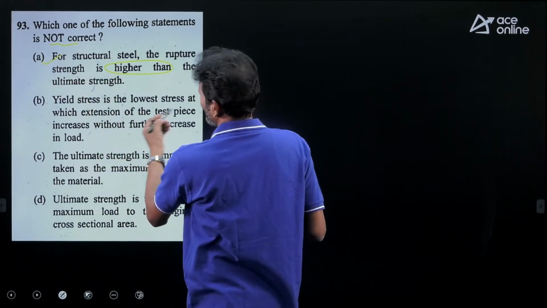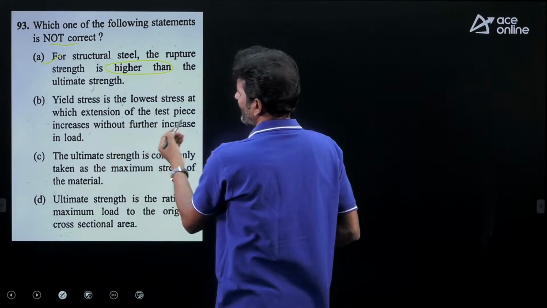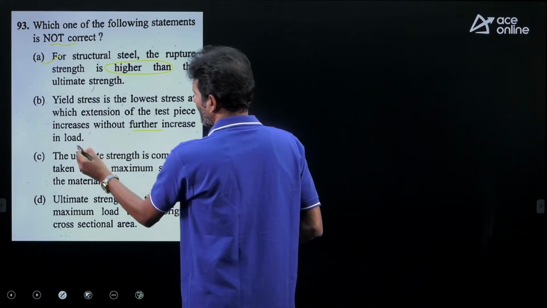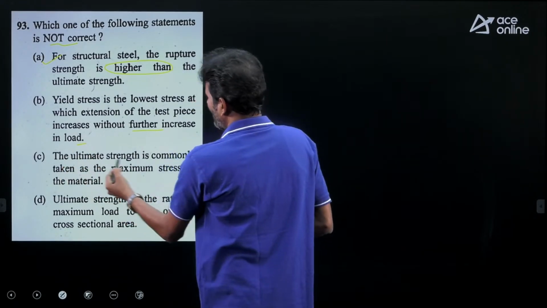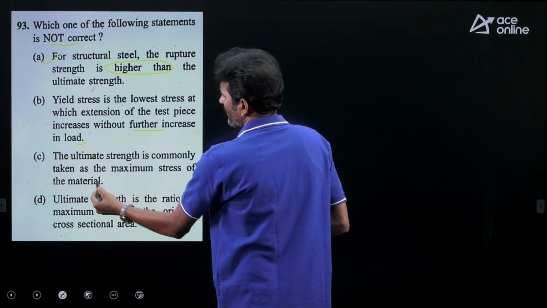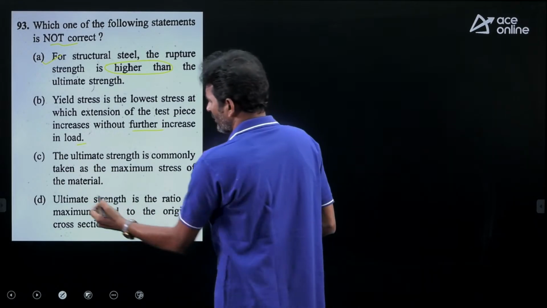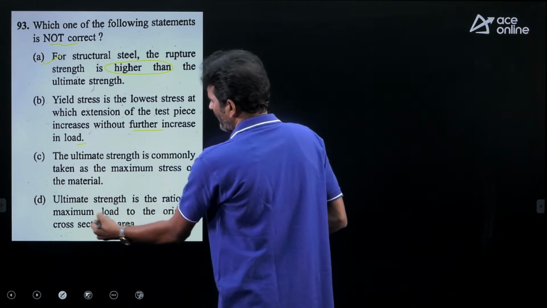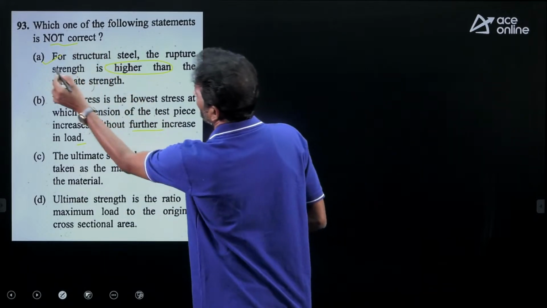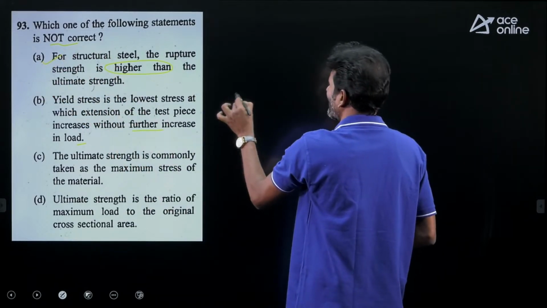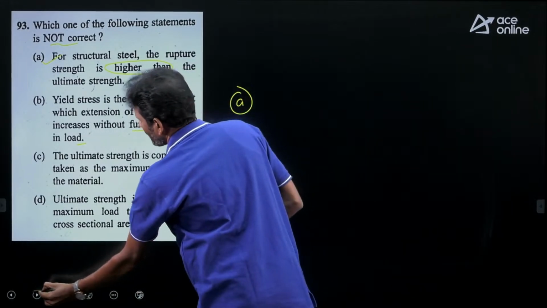Yield stress is the lowest stress at which the extension of the test piece increases without further increase in the load, that we are observing in a stress strain diagram. This is correct. The ultimate strength is commonly taken as the maximum stress of the material. Absolutely right. Ultimate strength is the ratio of maximum load to the original cross-sectional area. Option D is also correct, but asking not correct statement. So option A is the answer, required answer for this question.